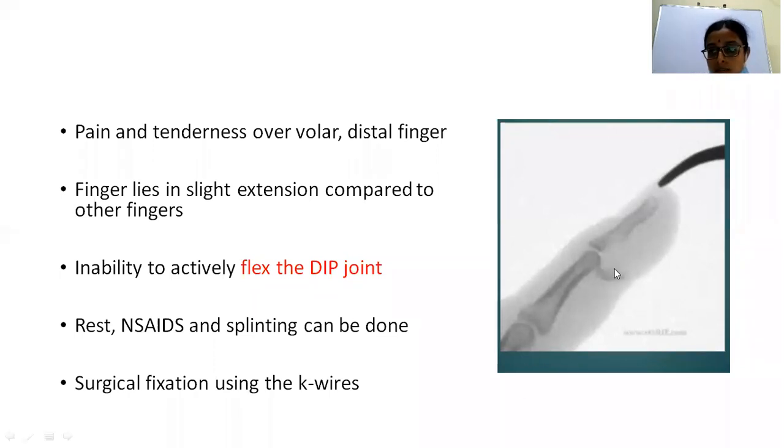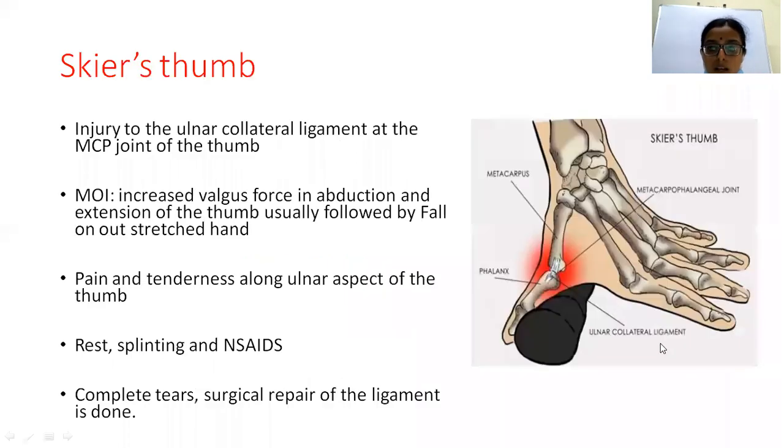So here you can see the avulsion fracture. This is the C-arm image. You can see the avulsion of the fragment. And the treatment is rest, NSAIDs and splinting. And if this chunk is large, it can be surgically treated by using K-wires. And then next, coming to Skier's thumb.